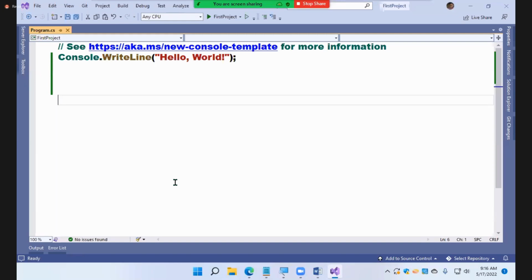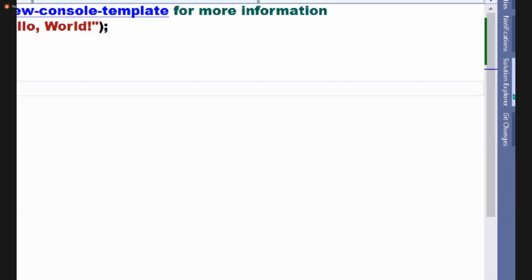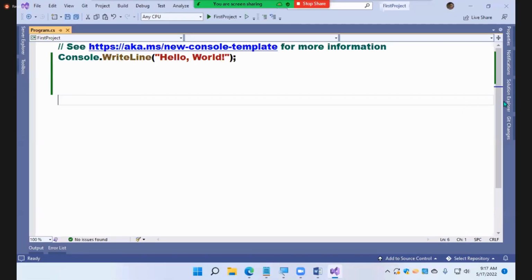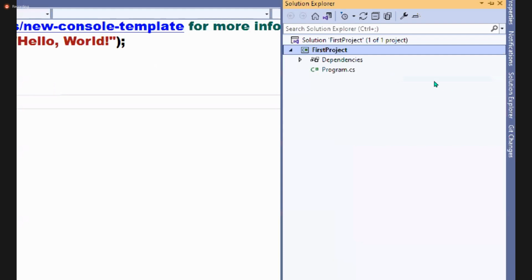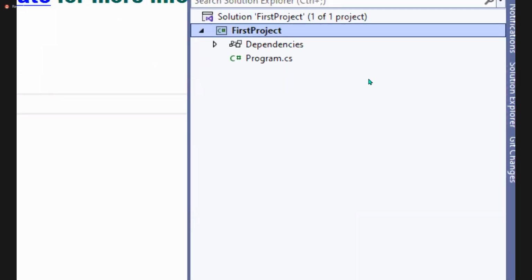Can you see that in the corner, guys? When you put your mouse on that, it automatically pops out. This is called Solution Explorer, and this is your project, and this is your class.